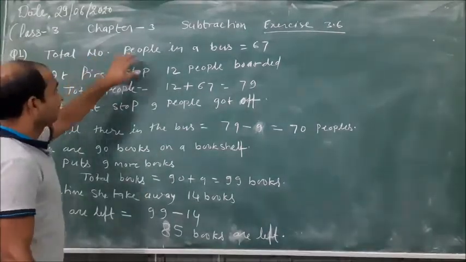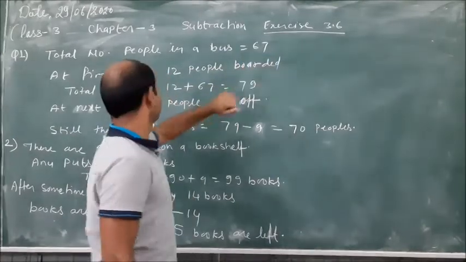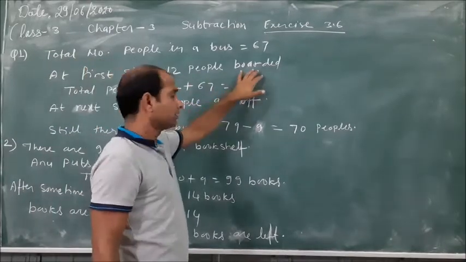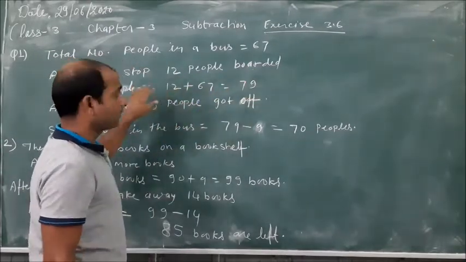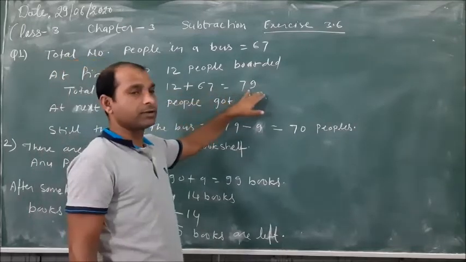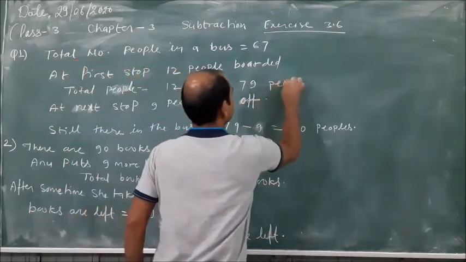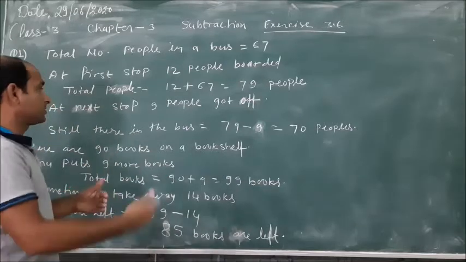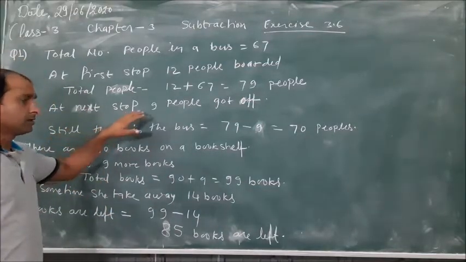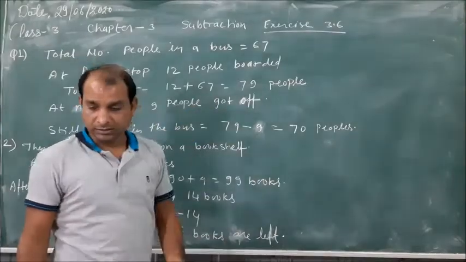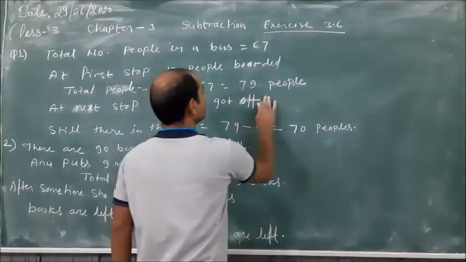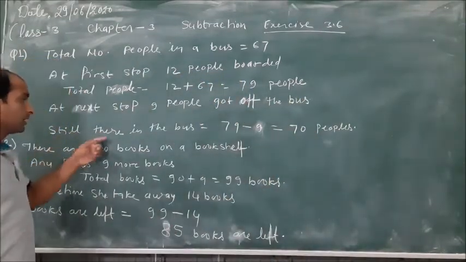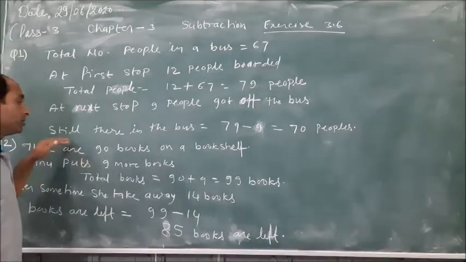So, total number of people in the bus equals 67. At the first stoppage, 12 people boarded. So the total number of people equals 67 plus 12 equals 79 people. After the first stoppage, at the next stoppage, 9 people got off the bus. So we need the number of people still in the bus.